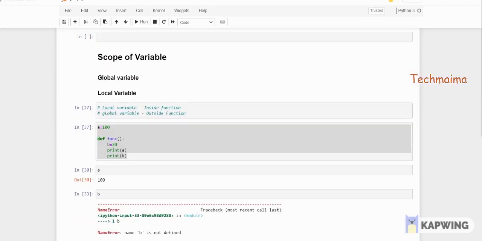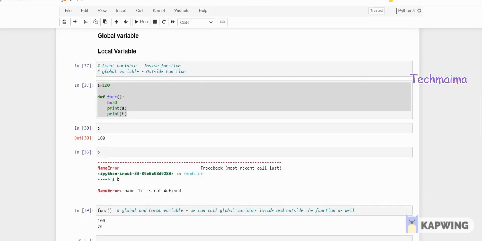Okay, the last concept is scope of variable. Normally, variables you might have studied in college, or if you're a student you may study in the upcoming classes. So global variable and local variable are available. Whenever you assign a variable, there is a global variable and a local variable, especially when it comes to functions, then only you can differentiate this. This is a global variable, this is a local variable. Local variable means it is available only inside a function.